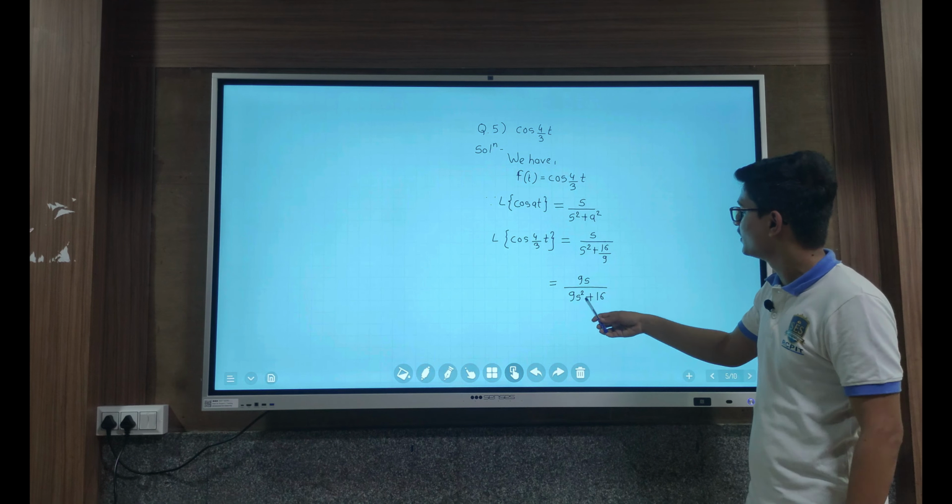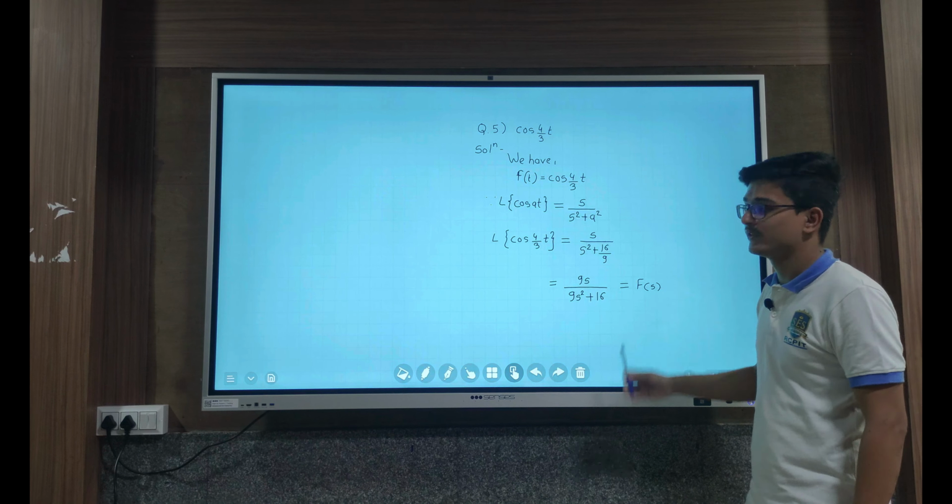So when we simplify this, it becomes 9s divided by 9s squared plus 16, which is nothing but F(s).